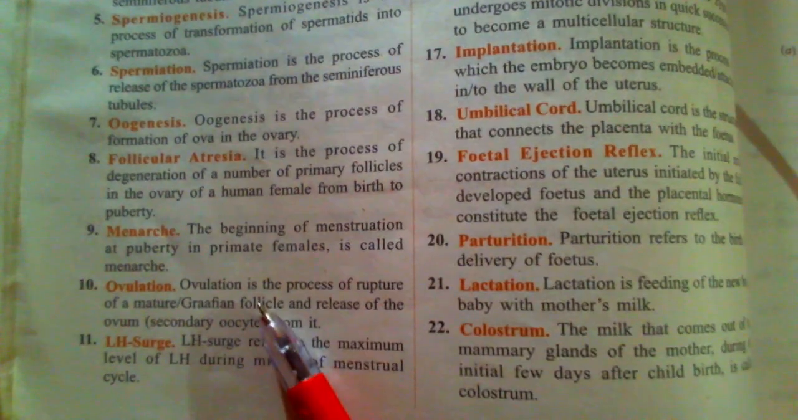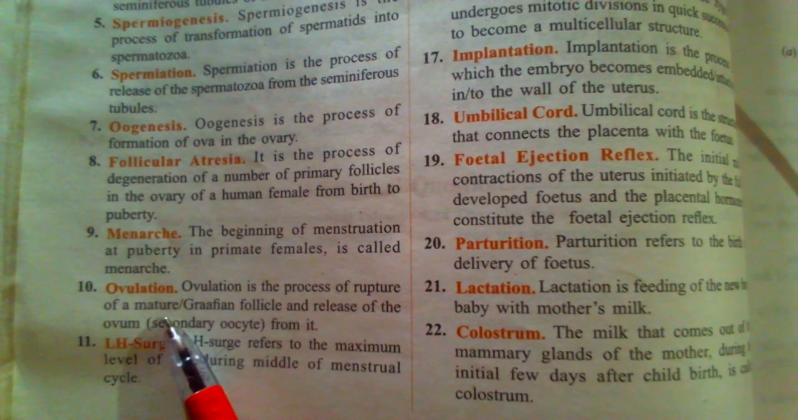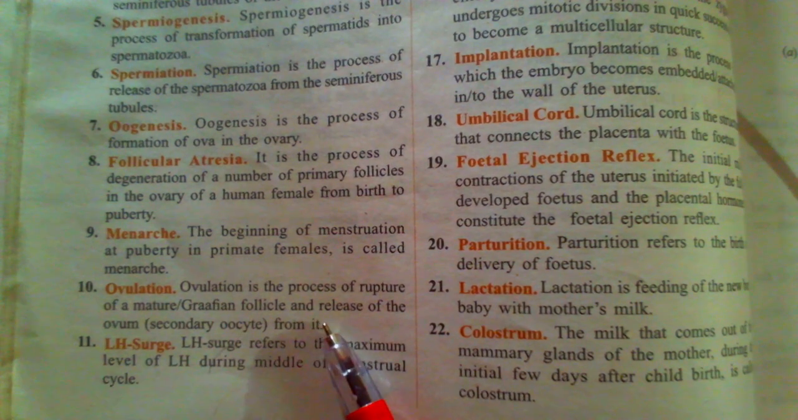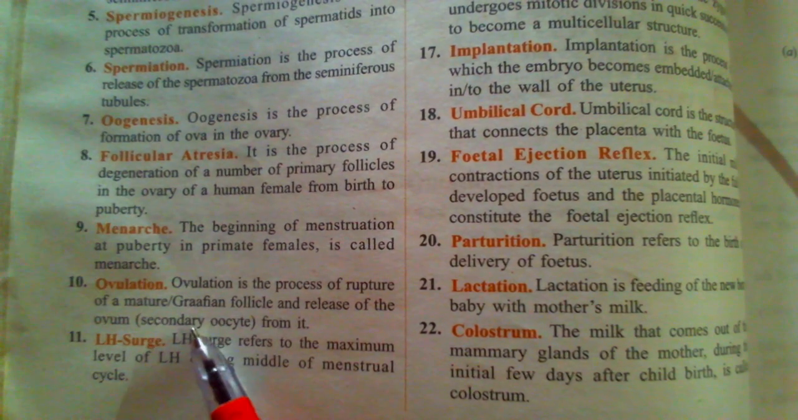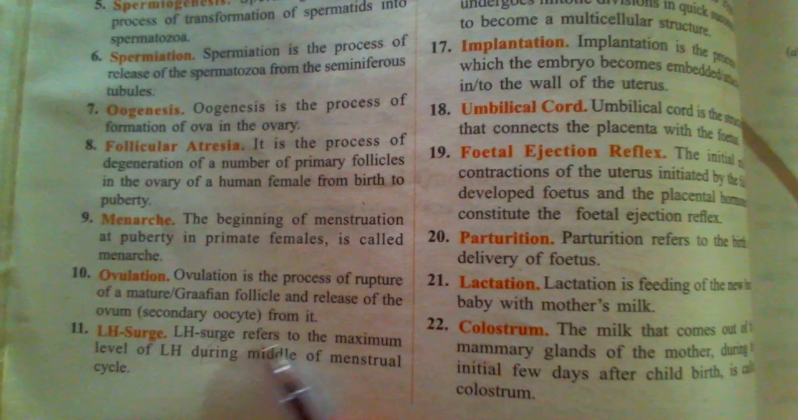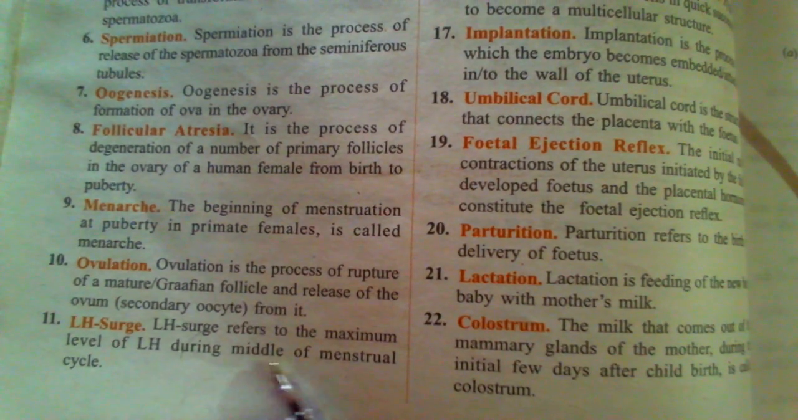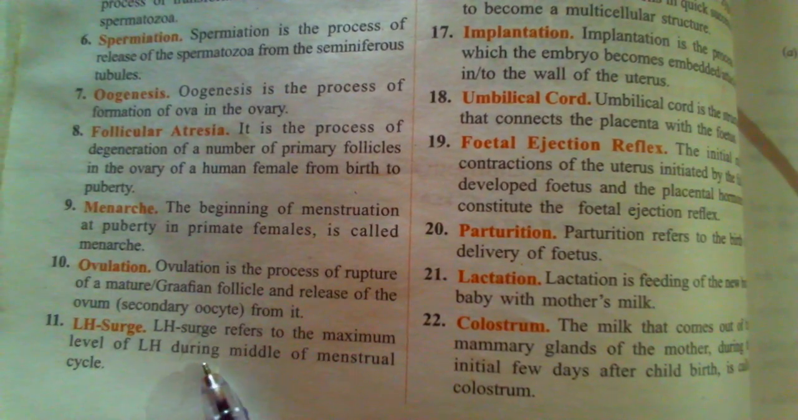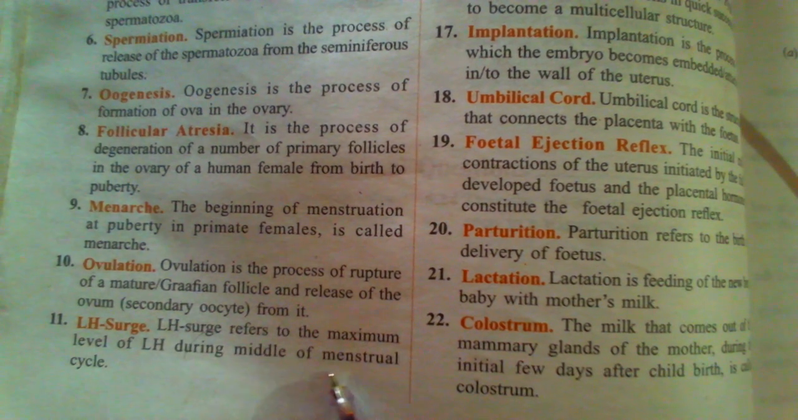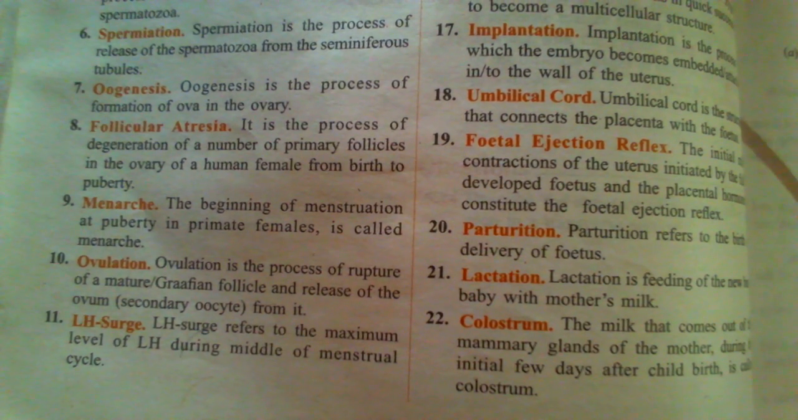Ovulation. Ovulation is the process of rupture of mature Graafian follicle and release of the ovum, that is secondary oocyte, from it. LH surge. LH surge refers to the maximum level of LH, luteinizing hormone, during the middle of the menstrual cycle.